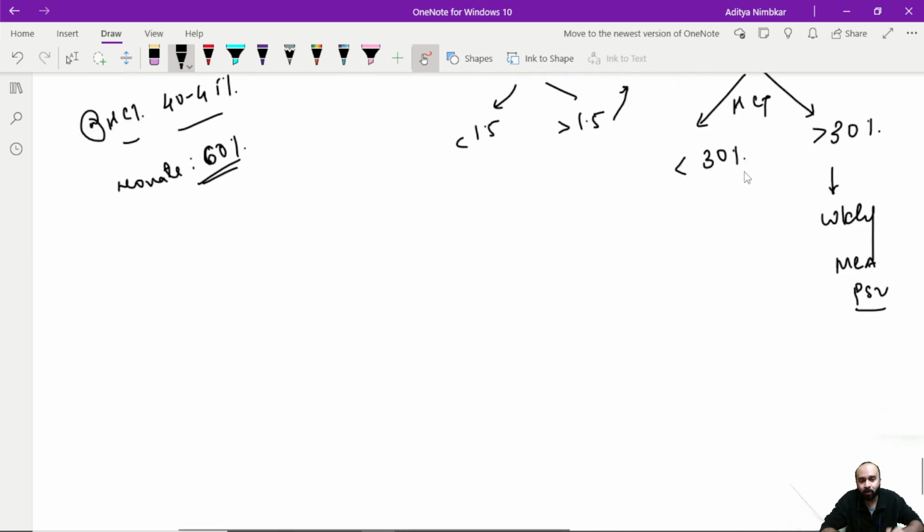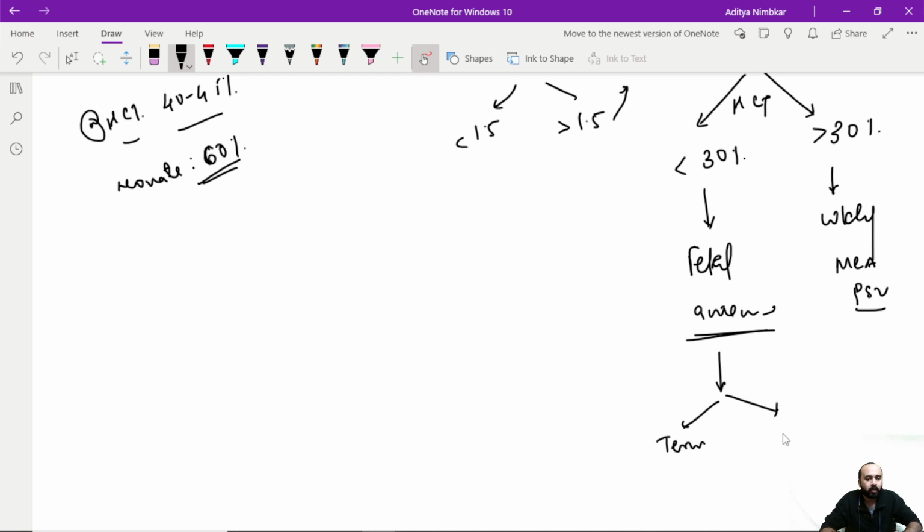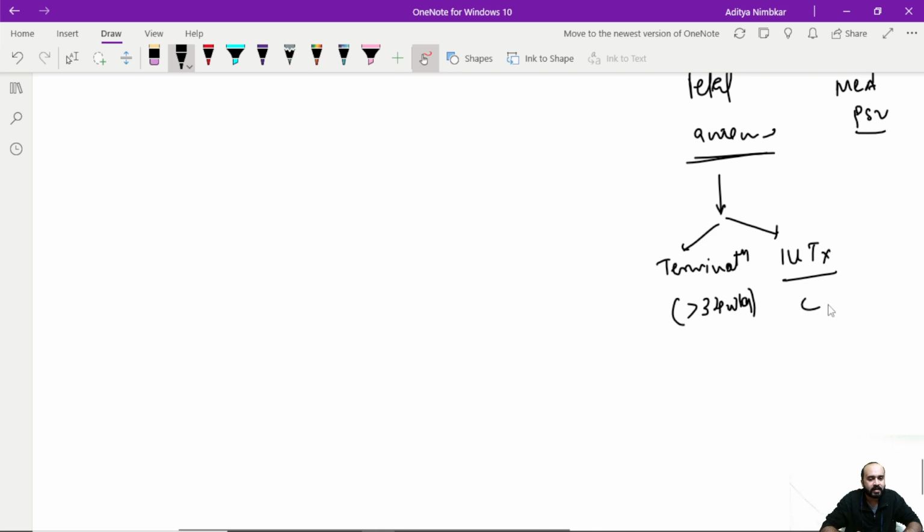But if it has gone down below 30%, then there is significant fetal anemia. Less than 30% is somewhat indicative of the fetal hemoglobin being around 8 to 9. If it goes below 10, then it is indicative of fetal hydrops. At 10, hydrops starts. Now this is an indication for either termination or intrauterine transfusion. Now when do we do termination? If it has crossed 34 weeks. Whereas intrauterine transfusion is done for less than 34 weeks.